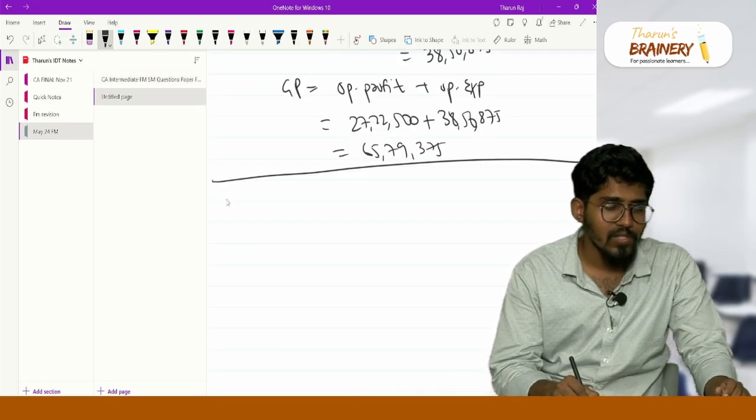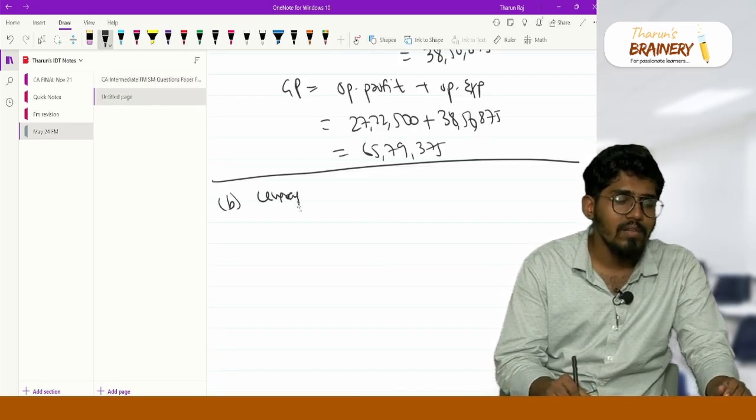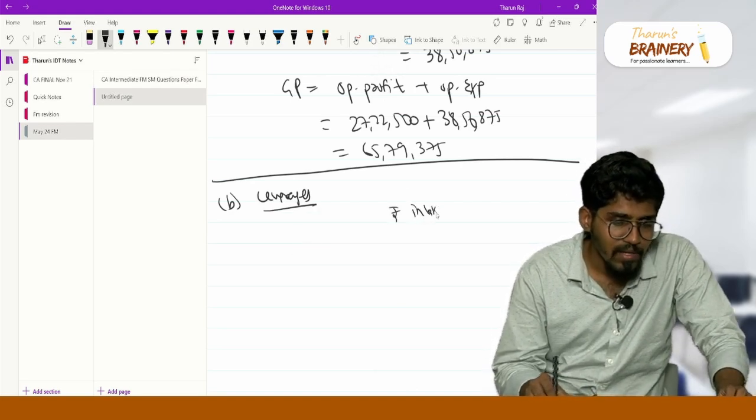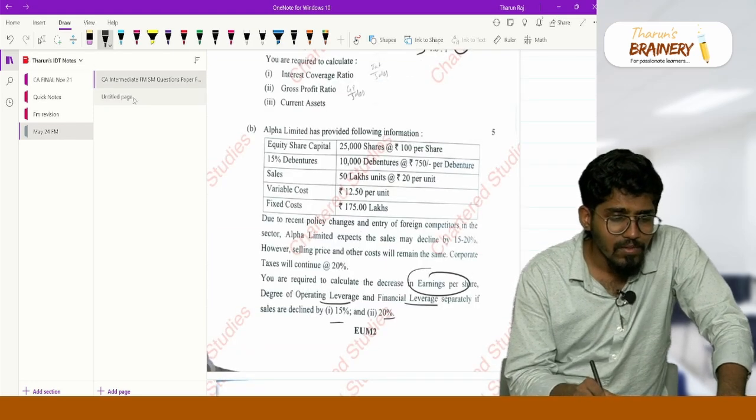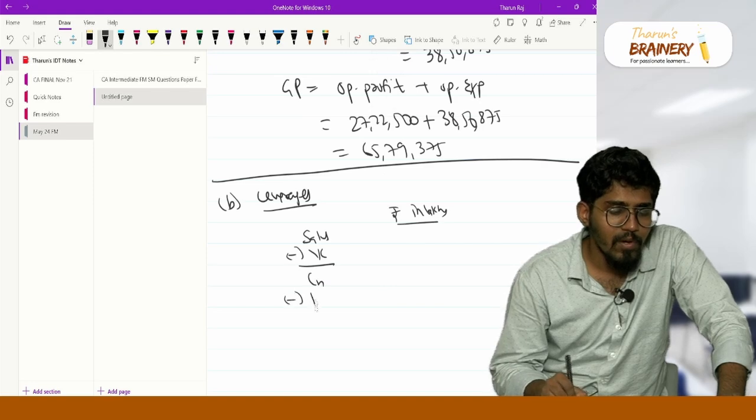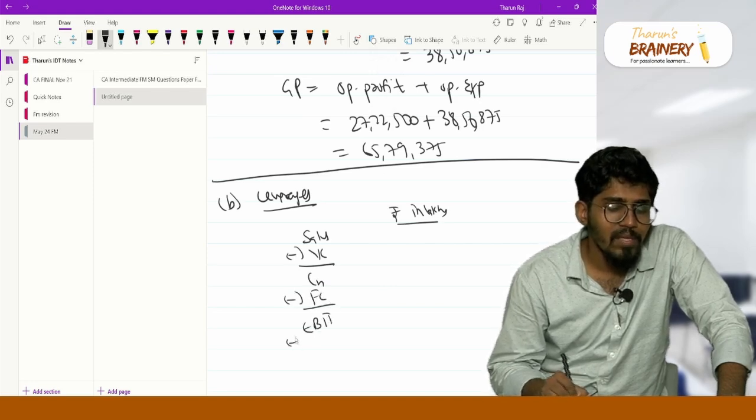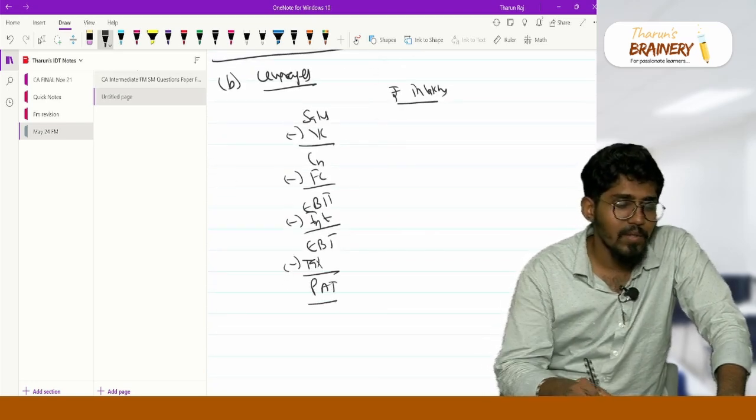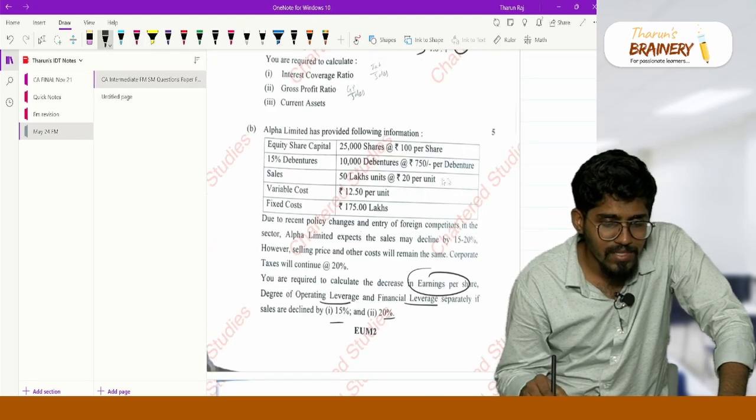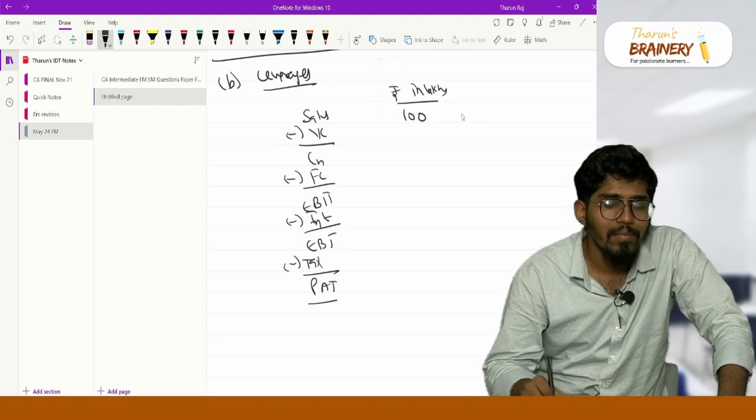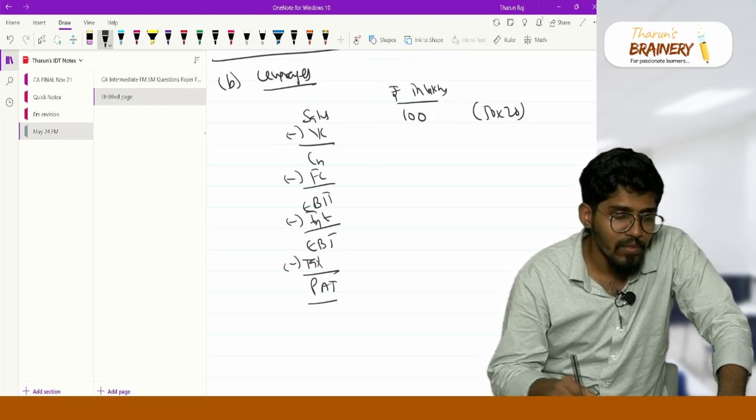So combined leverage formula, with which you can find out the new EPS. Okay, so let us do question number 1B, which is actually a leverages problem. We will just do rupees in lakhs. So I will first write down the income statement. Sales minus variable cost will become contribution, minus fixed cost will become EBIT, minus interest will become earnings before taxes, then minus taxes will become PAT. Now first, what is sales? Sales is 50 lakh into rupees 20 per unit, so it is nothing but 100 lakh.